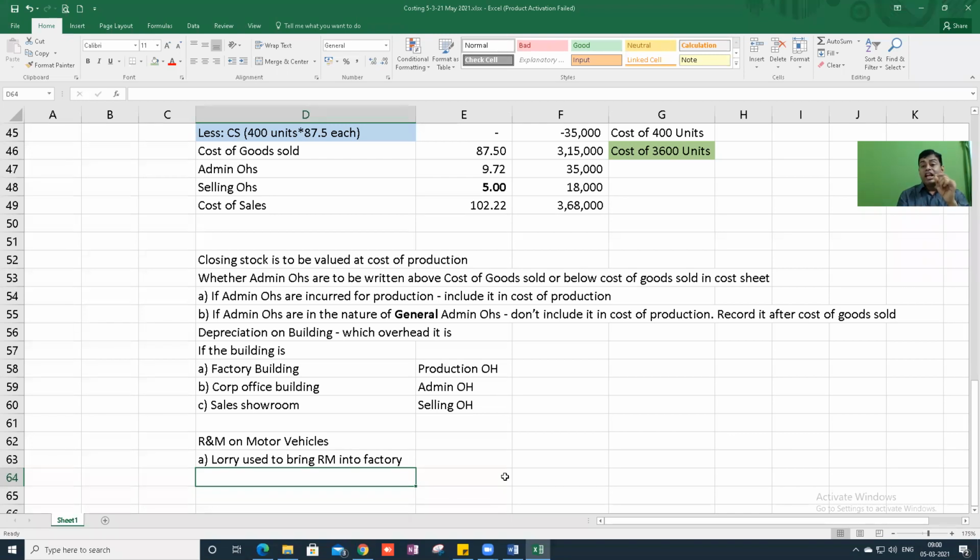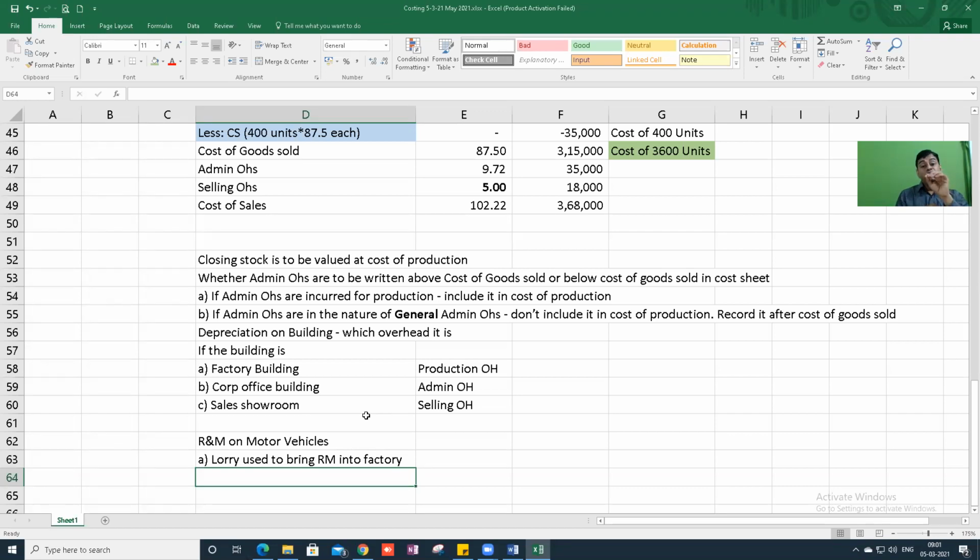So don't go with the name depreciation. Don't go with the name repairs and maintenance. Go with the nature and purpose. If you understand like this, there will be no confusion. Otherwise, you'll ask, Pawan sir, in one problem they are taking depreciation here, in another problem they are taking depreciation there. I'm really confused. Should I include repairs and maintenance here or there? It depends on the nature. If they have given repairs and maintenance of the sales office, then you include that in selling expenses only.